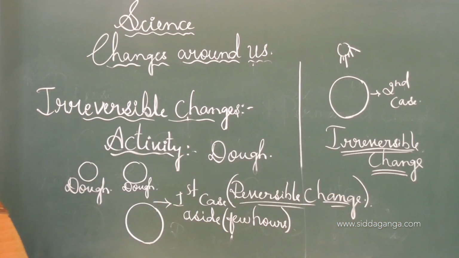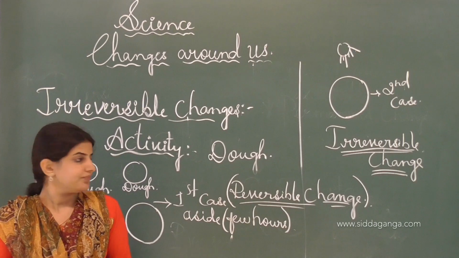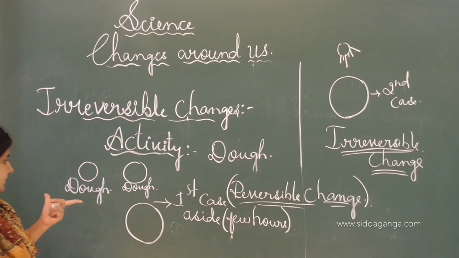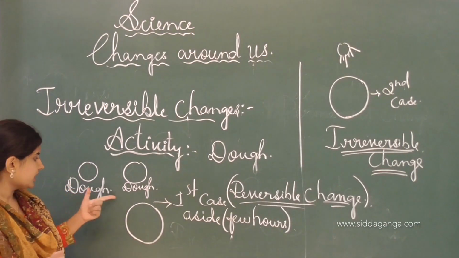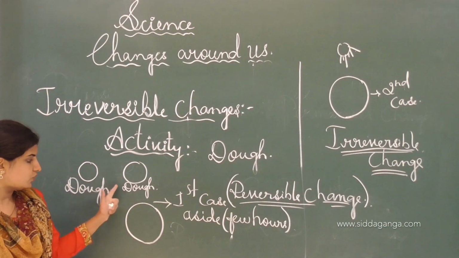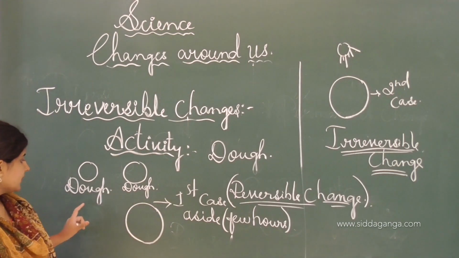Once again I will tell you this activity. This activity needs the dough of flour. We take this dough, make it into equal parts, and afterwards make it into circular chapatis.